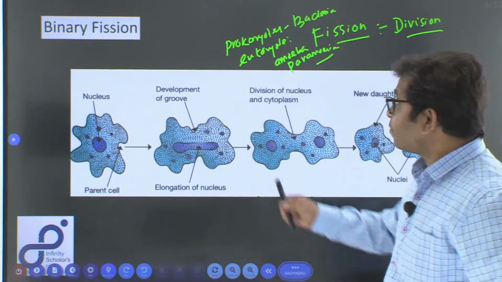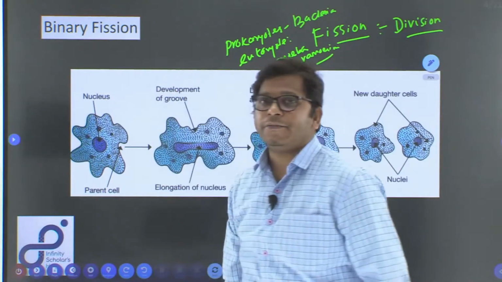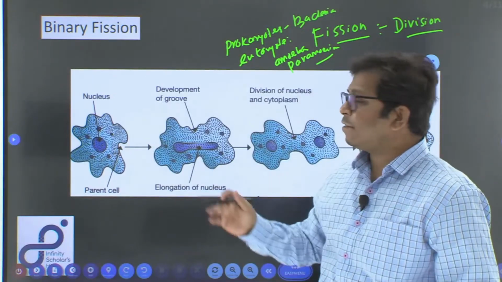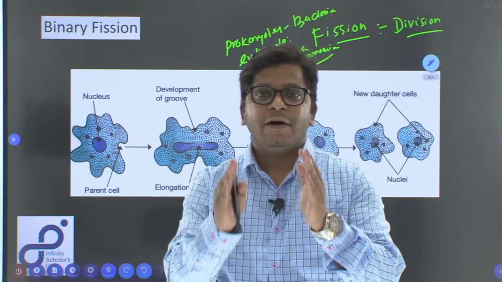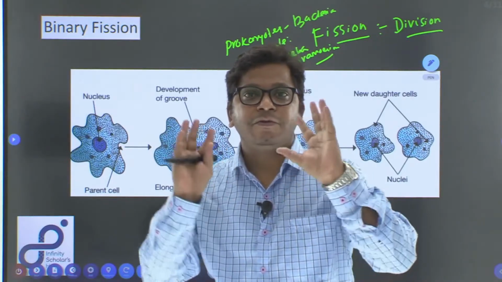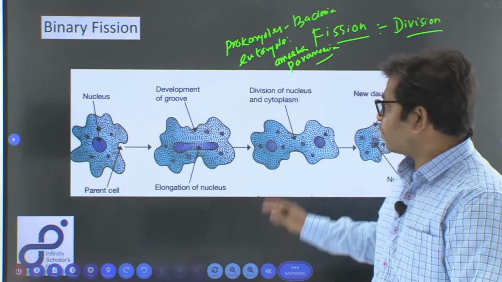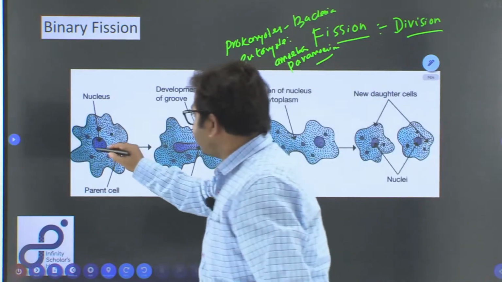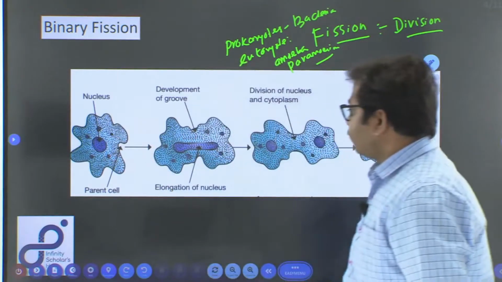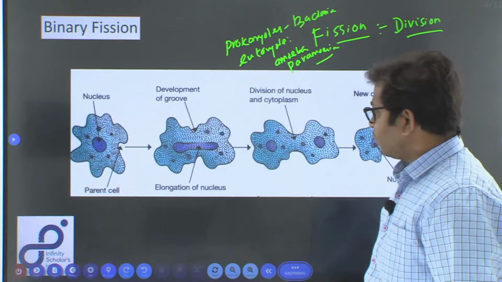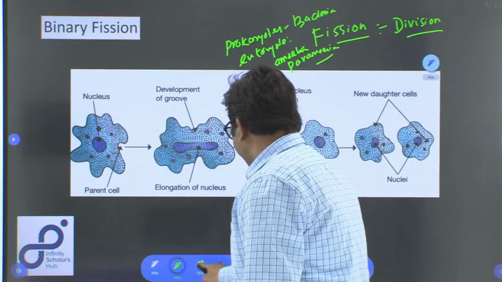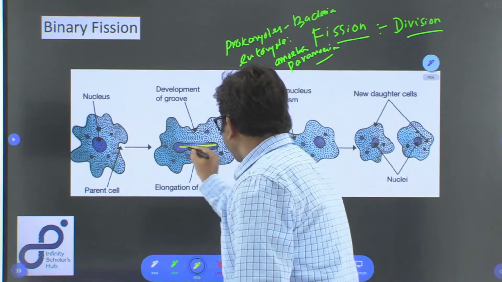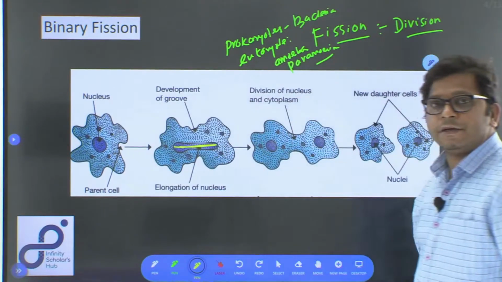Okay. So, let us first look at binary fission. Binary, bi means two, fission means division. So, that means one organism or one cell divides to produce two different daughter cells or daughter organisms. Suppose this is the parent organism. First, what will happen in this process? There would be the elongation of the nucleus. The nucleus will elongate, as you can see here. Okay, the elongation of the nucleus.